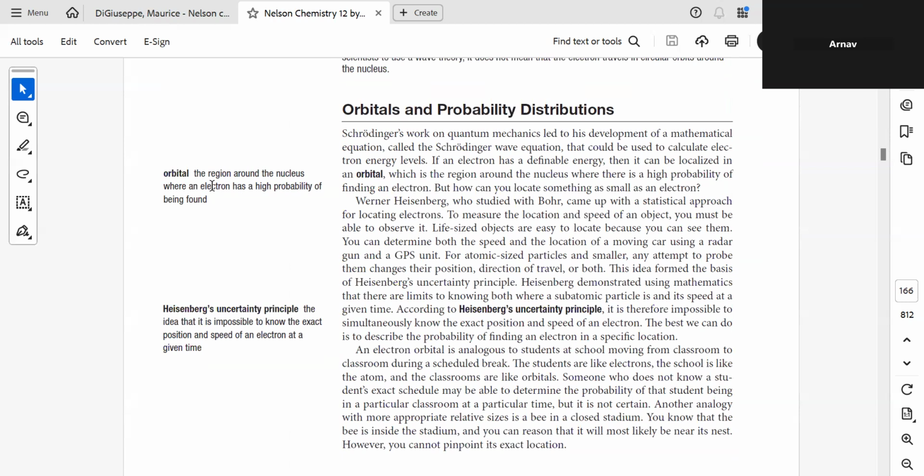In order to explain where the electrons are present, a new term was coined, called the orbital: the region around the nucleus where the electron has a probability of being found. Okay, can you write that down?